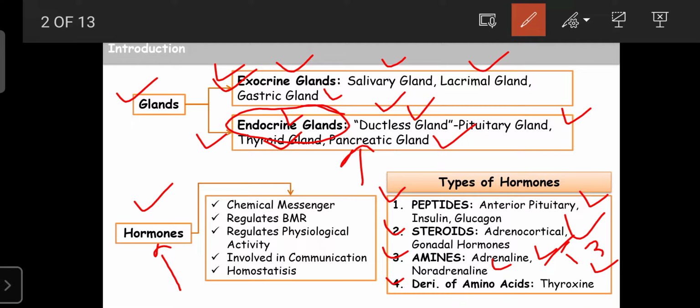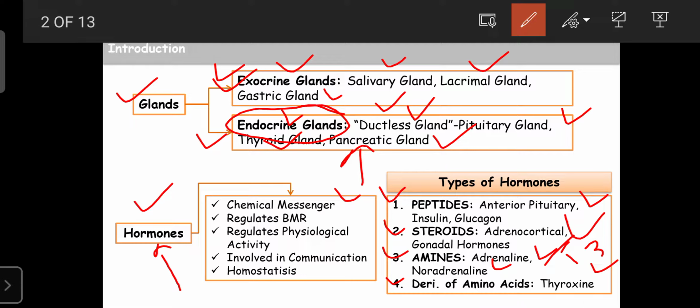So dear students, the hormones are chemical messengers. It means they are chemical substances secreted from the endocrine glands and involved in transporting the message from one neuron to another neuron, or from one cell to another cell, or from one part of the body to another part, or from one system to another system. So they can transport the messages regarding the regulation of the physiology of the human body, and such substances are known as hormones. That's why the hormones are involved in communication, and they are also known as chemical messengers.